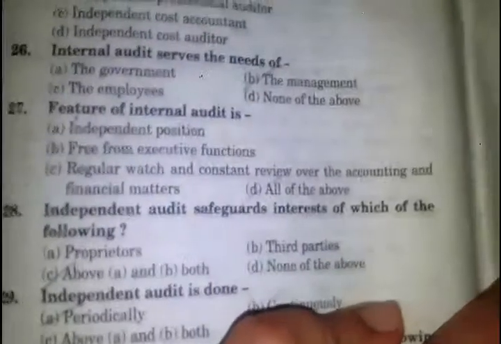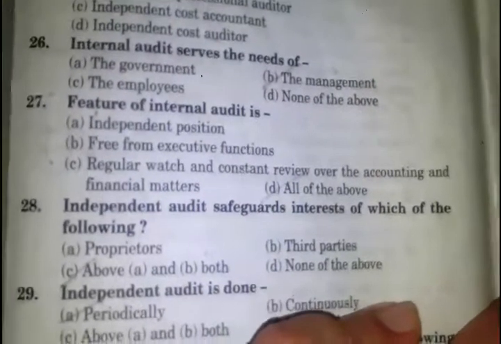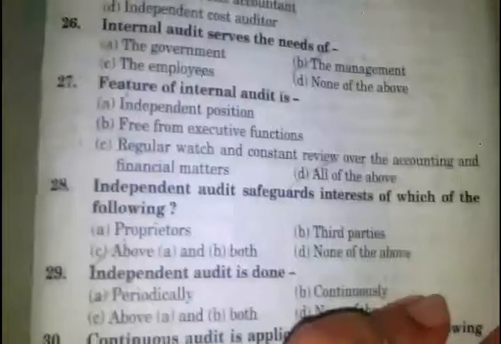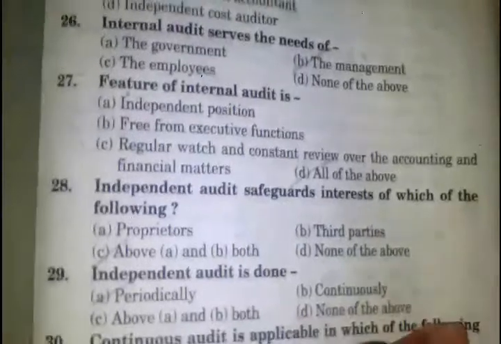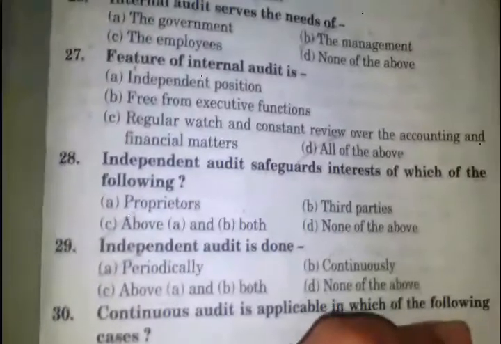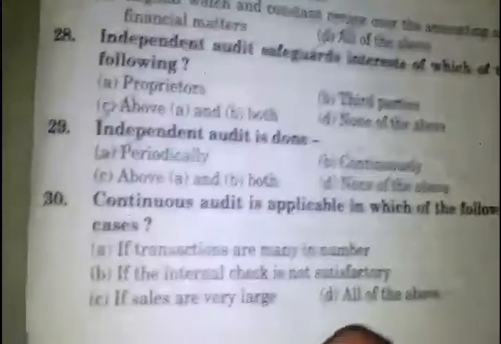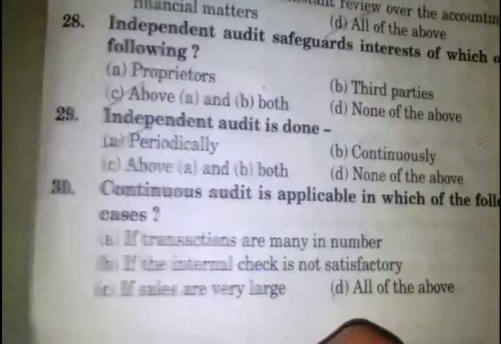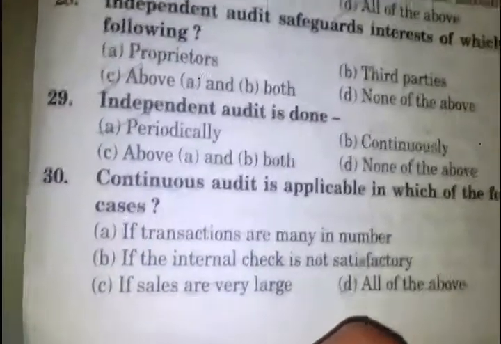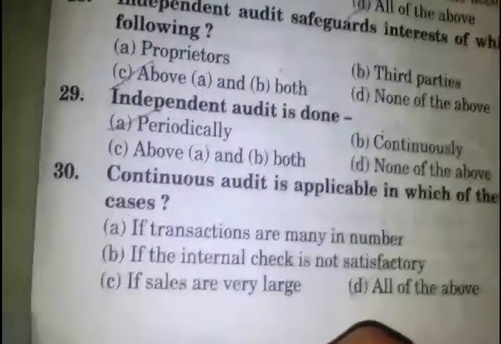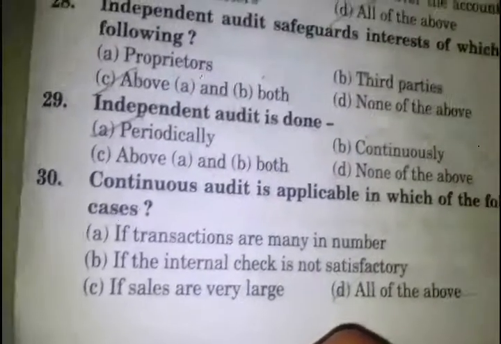Independent audit safeguards interest of which of the following? Answer number C, above A and B. Answer number A, proprietors. Answer number B, third parties. Independent audit is done. A, periodically. Continuous audit is applicable in which of the following cases? Answer number D, all of the above. Answer number A, B, C. If transactions are many in numbers, if the internal check is not satisfactory, if sales are very large.